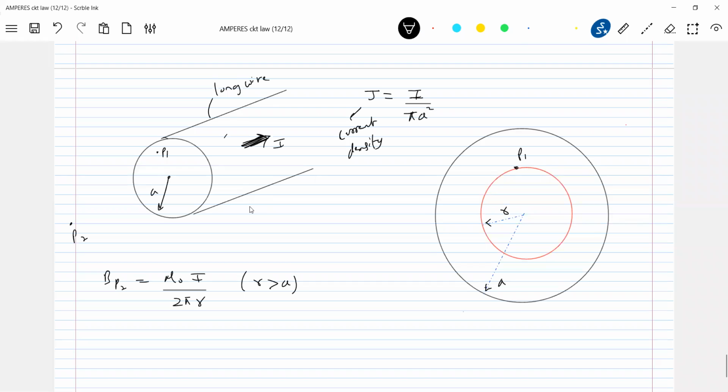Where is that current I flowing? At any one specific point at the axis? No. Throughout that area of cross section. I'm writing current per unit area, current flowing by area of cross section of the wire. The total current passing through that area is I. And what is this red color curve? The Amperian loop.